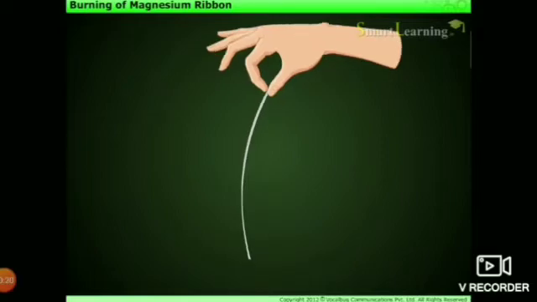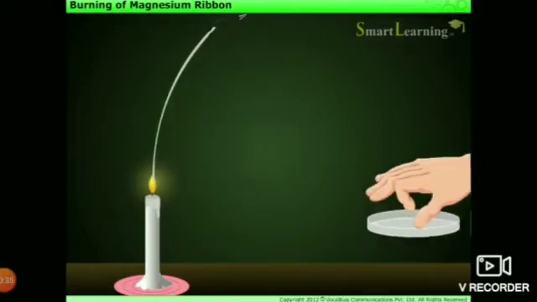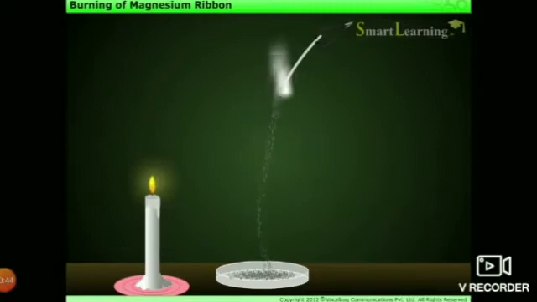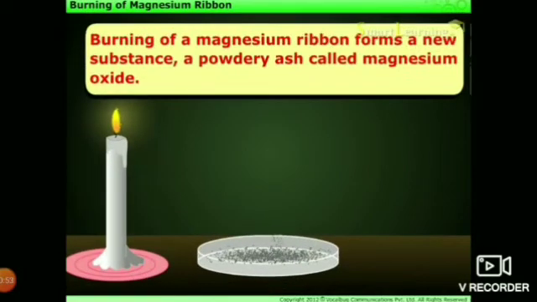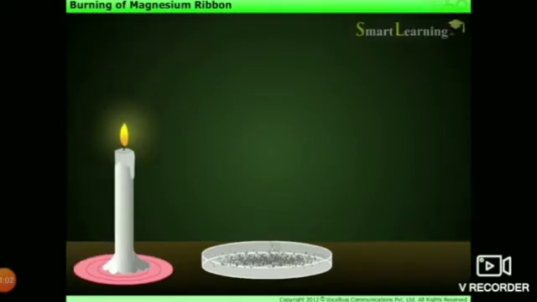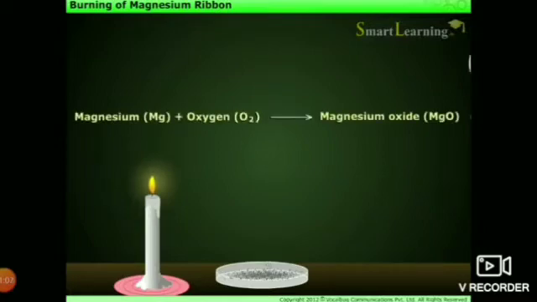Now, light the candle and bring the tip of the ribbon near the flame. Use a pair of tongs to hold the magnesium ribbon. What do you observe? Magnesium burns with a bright white flame, that is, a dazzling white flame. Once it burns completely, we obtain powdery ashes. This is a new substance, that is magnesium oxide. Magnesium burns in the presence of oxygen to form magnesium oxide.